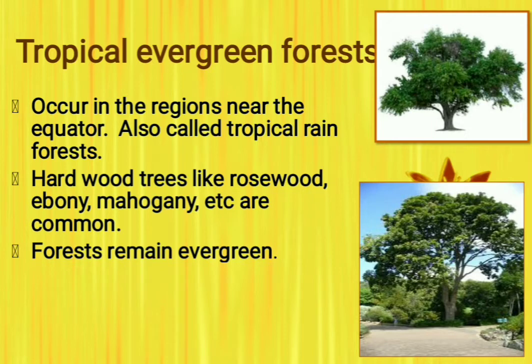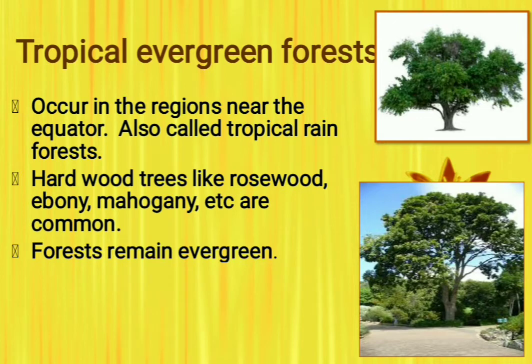As we know, the equator divides the earth into two equal halves, the northern hemisphere and the southern hemisphere, and these are the forests which occur near the equator. They are also called the tropical rain forest. There is no particular dry season for these forests.